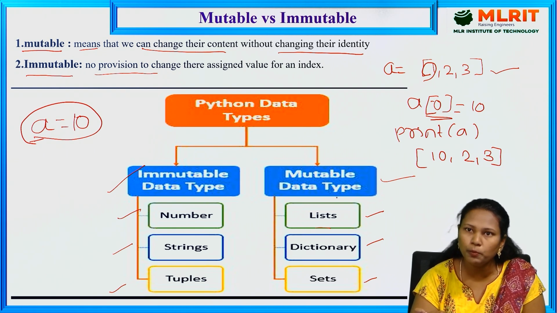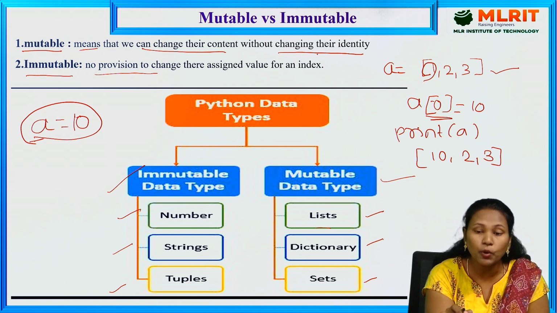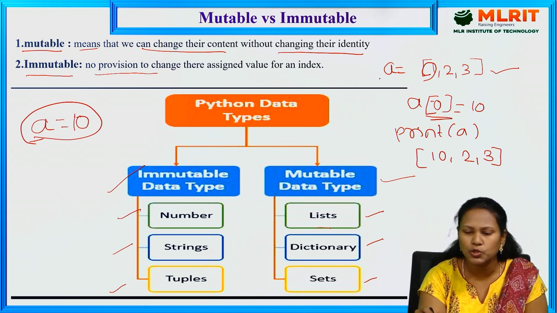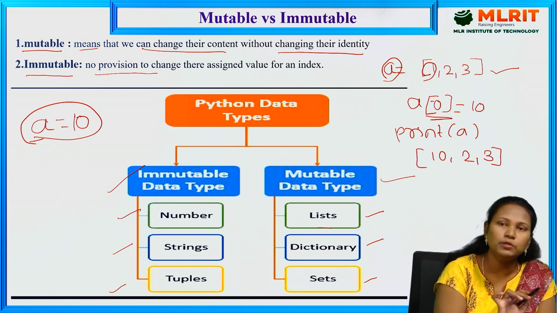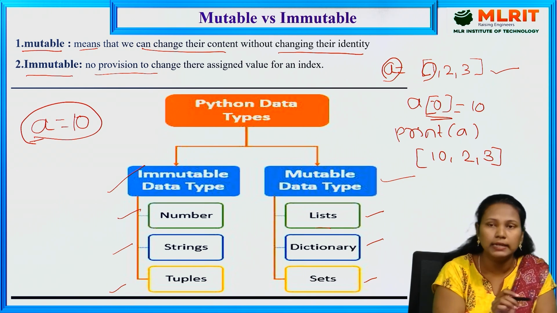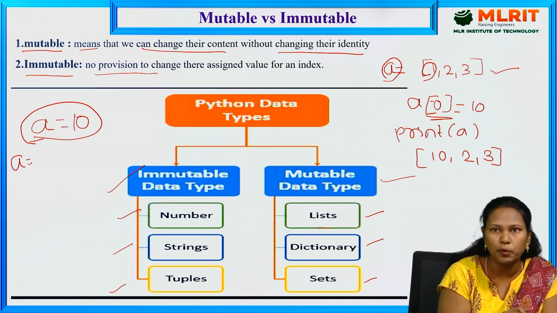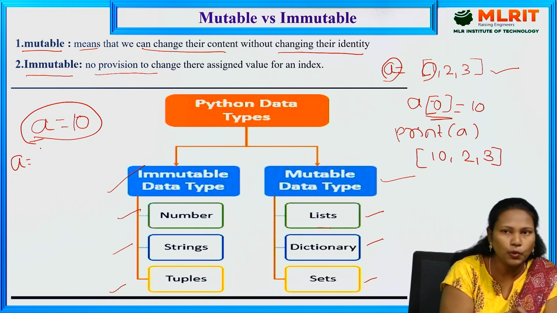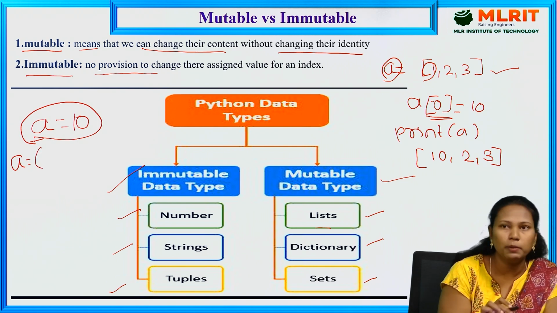Mutable means we can update the value, we can change the value. Mutable means we can change their content without changing their identity. We are not at all modifying their identity; in the same list A, we updated the value. But when it comes to immutable, for example a tuple, how can we identify it is a tuple? If you want to declare a tuple, we declare it with the help of normal brackets only.